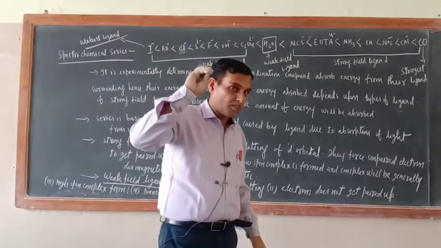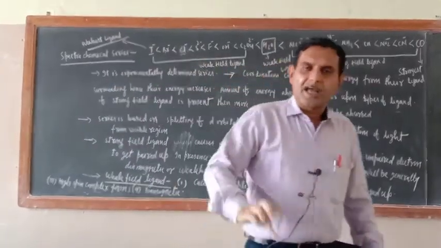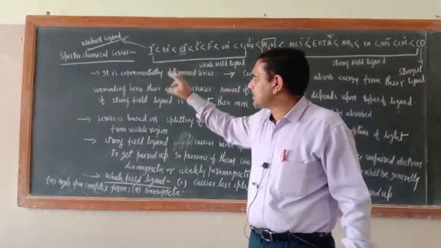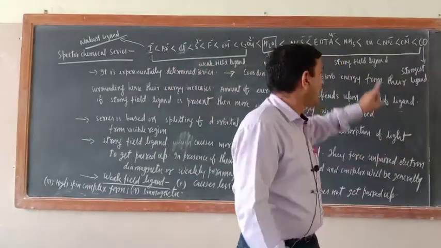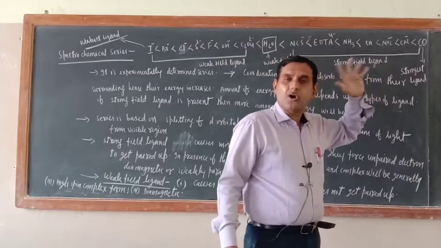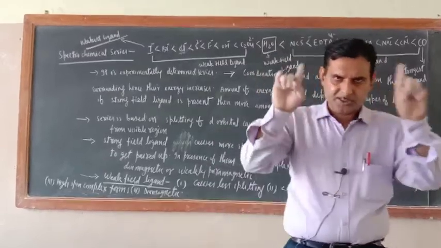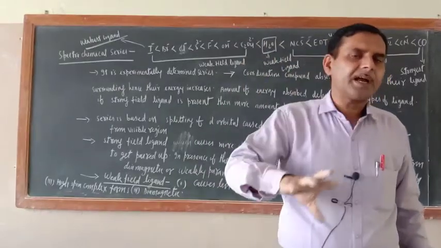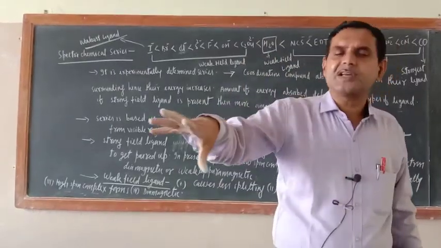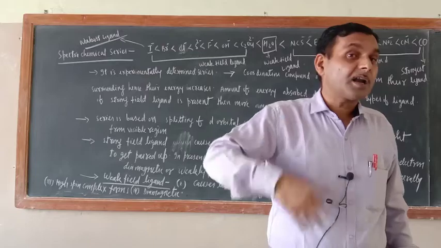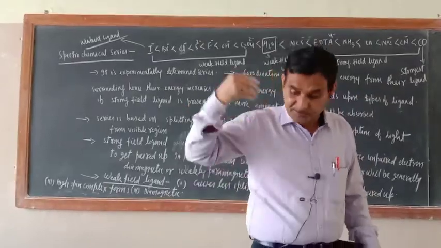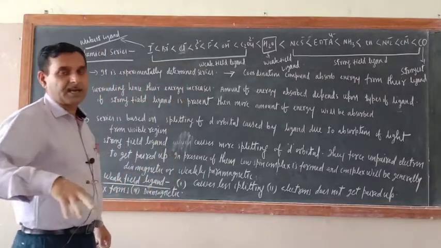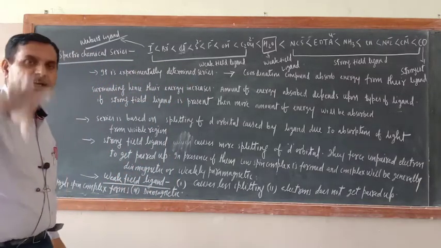Now there are some more points to remember here. Actually what I told you is that I negative is the weakest ligand and carbonyl is the strongest field ligand. Try to understand, the meaning of weakest field ligand or strongest field ligand depends on how easily they are giving lone pair of electrons to the central metal atom and forming the coordinate bond.